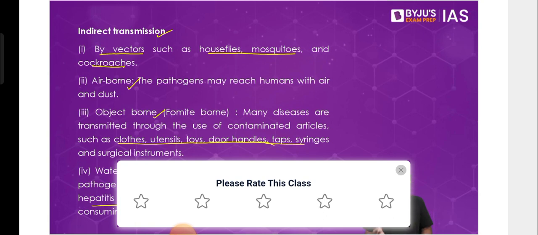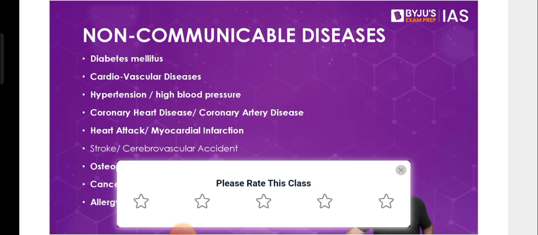Then after this, we have the non-communicable diseases. These are the diseases which do not spread from a diseased person to a healthy person, but there are other factors that can lead to them, and that's why many of these diseases today have been named lifestyle diseases. They have been named lifestyle diseases because they are happening because of our incorrect lifestyle, the way we are handling our lives. That has become a reason why these kinds of diseases have been spreading.